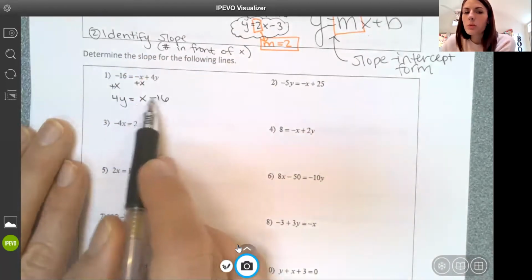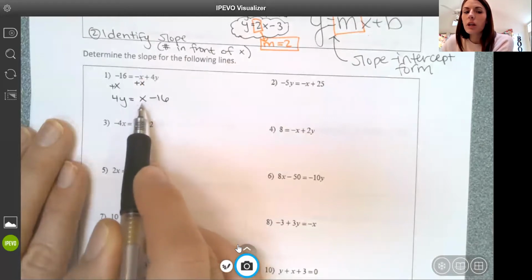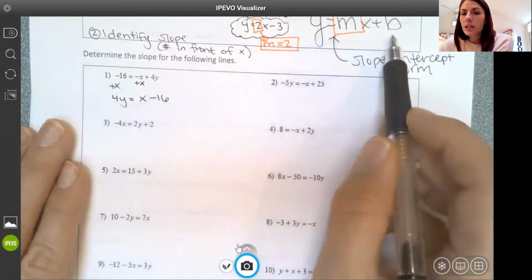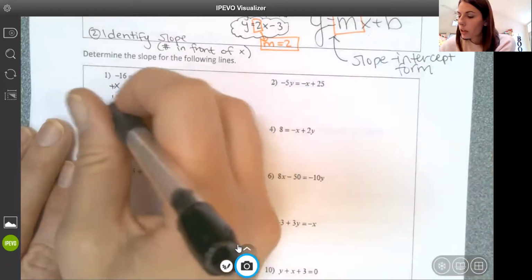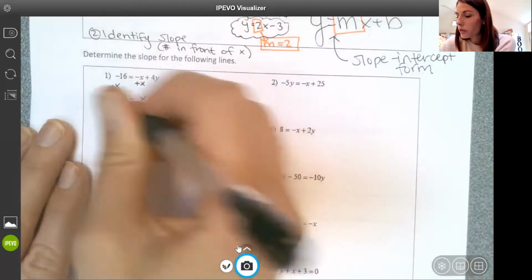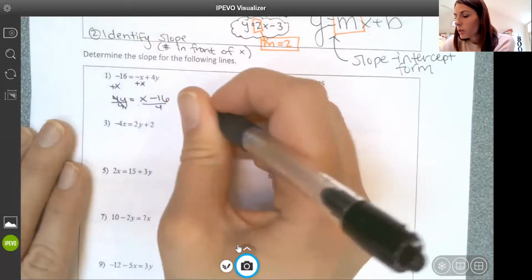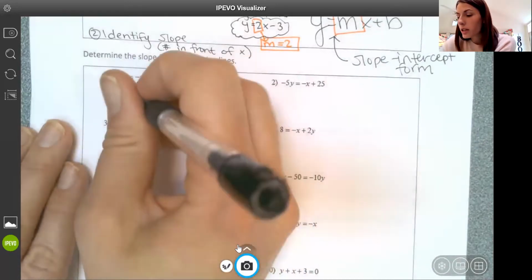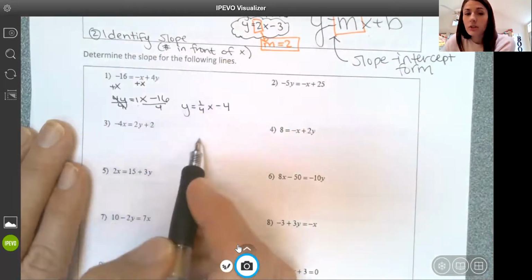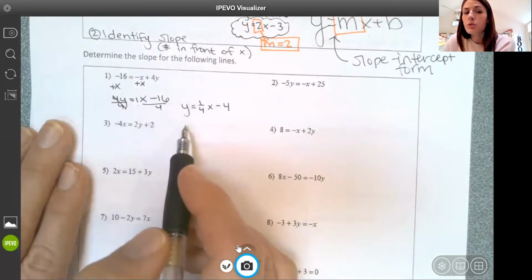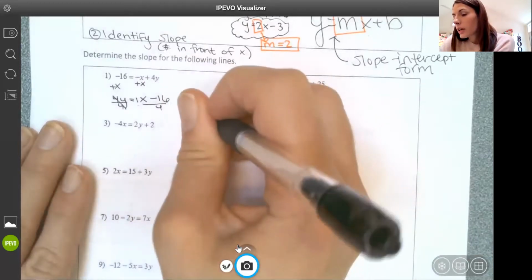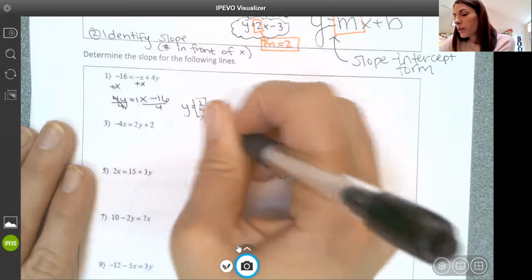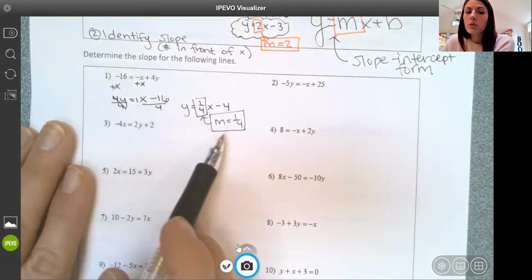Now I would say it's pretty important to start getting in the habit of writing the variable term and then the constant term when we're rewriting it. So it looks like this. Now I'm going to divide everything by 4, which gives me y equals 1/4 x subtract 4. And I want to write this as 1/4 x and not x over 4, because I want to be able to see the slope really clearly. So here's my slope, the number in front of x, and on that first equation, my slope is 1/4.